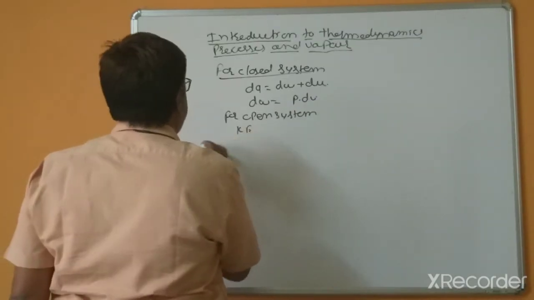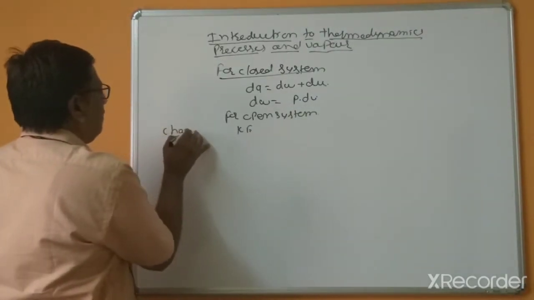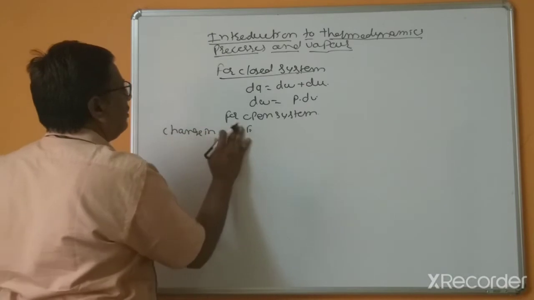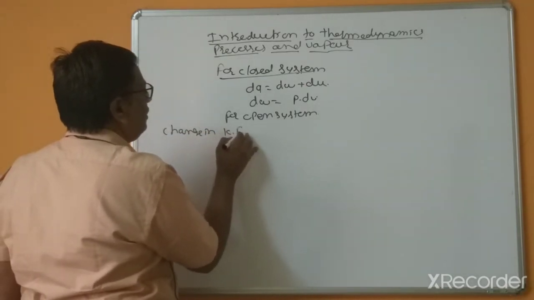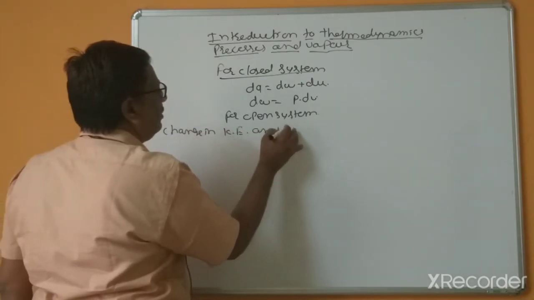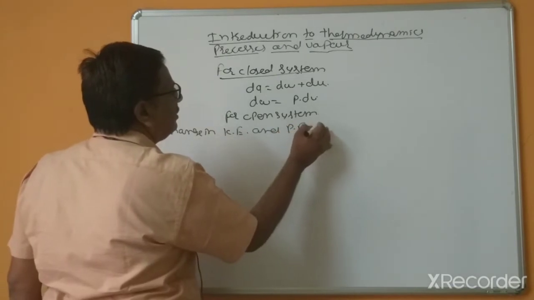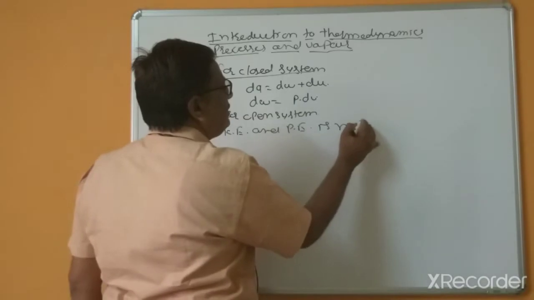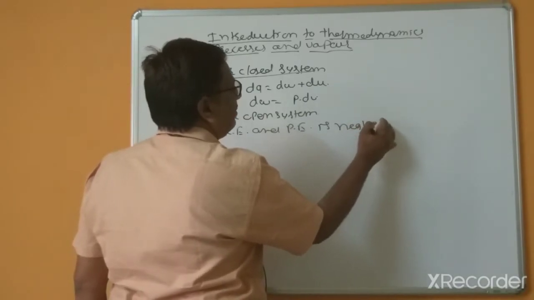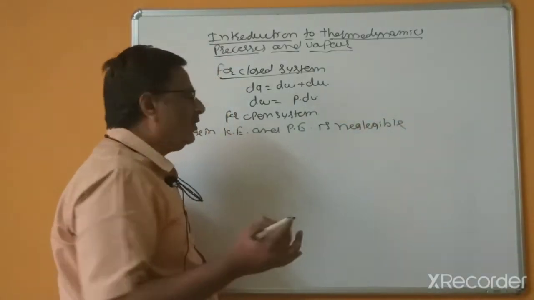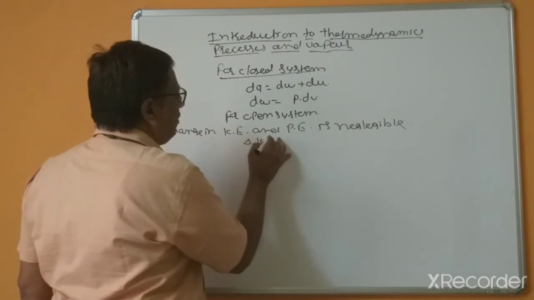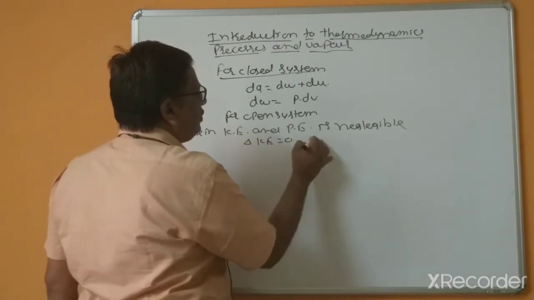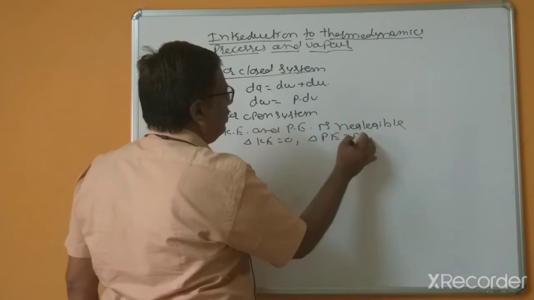For open systems, the change in kinetic energy and potential energy is negligible. So the change in kinetic energy equals 0 and the change in potential energy equals 0.